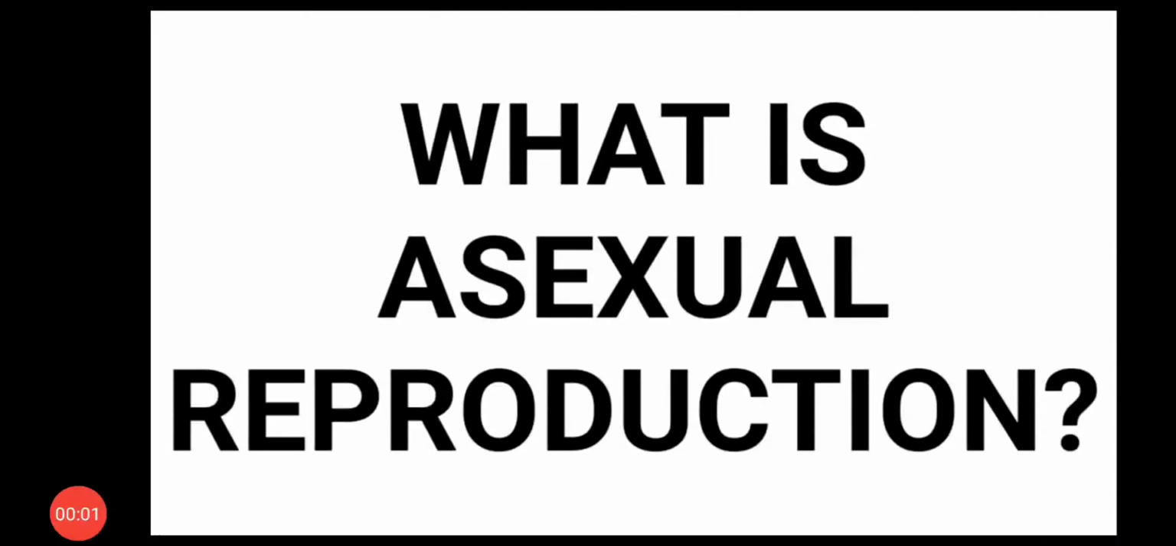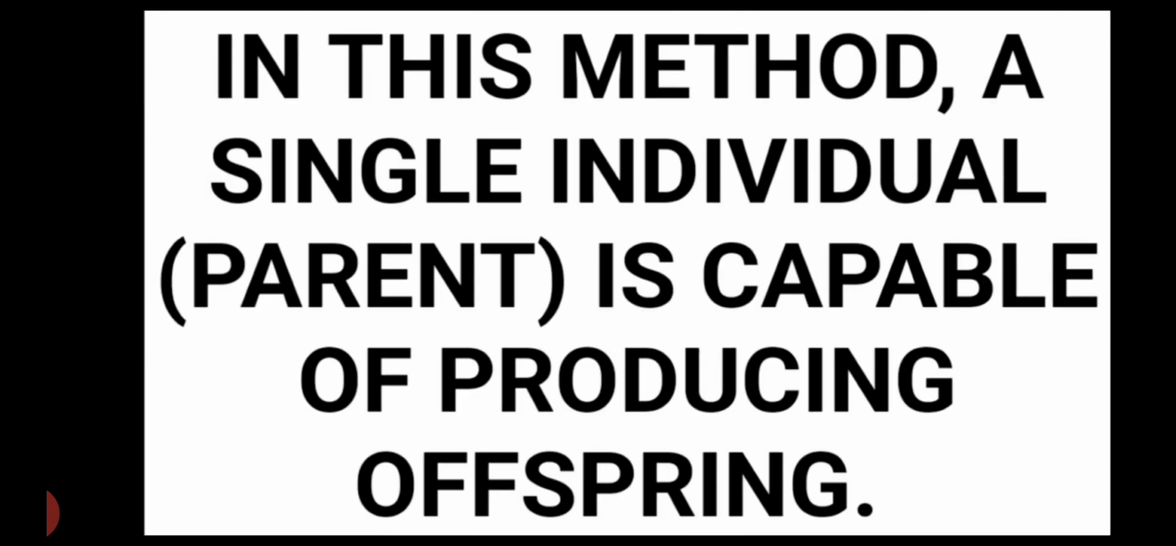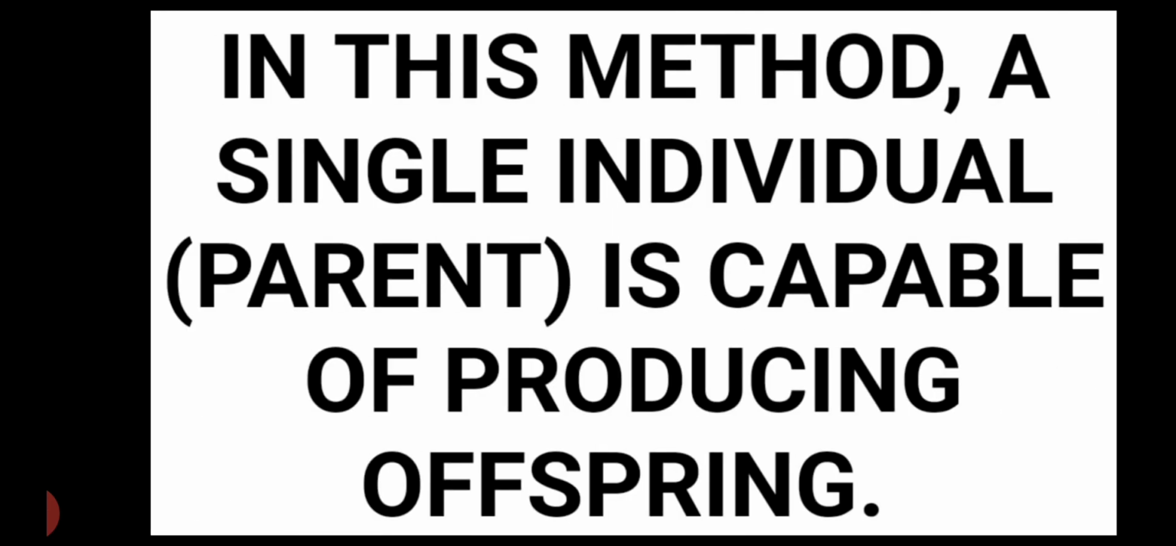Hello everyone, in this video we will learn about what is asexual reproduction. So in this method, a single individual or parent is capable of producing offspring. That means in asexual reproduction, a single parent is sufficient to produce a new offspring.